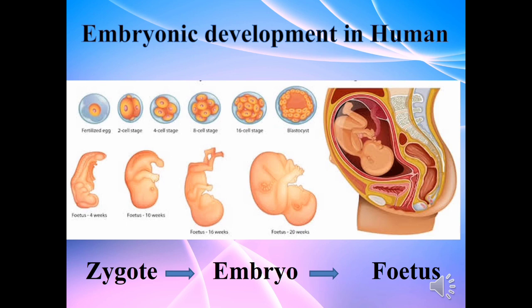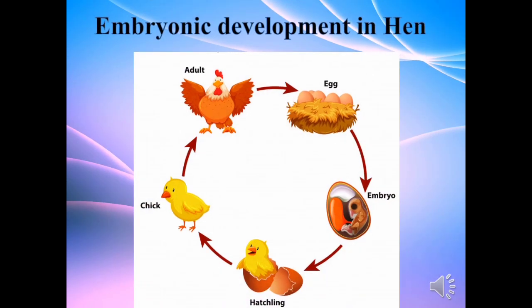Later, the embryo starts developing into a prominent structure called the fetus. What is a fetus? In the fetus, the body parts such as ears, eyes, head, hands, and legs are clearly visible. This stage where we can identify the body parts of the growing embryo is called a fetus. The fetus will develop into a mature baby, and the mature baby will be given birth by the mother, and this process is called parturition.